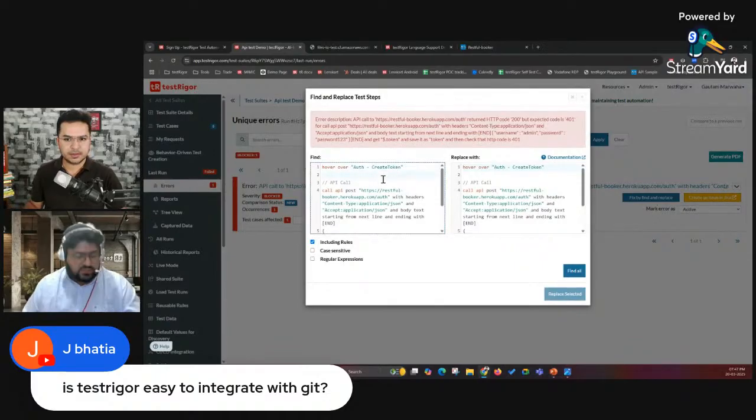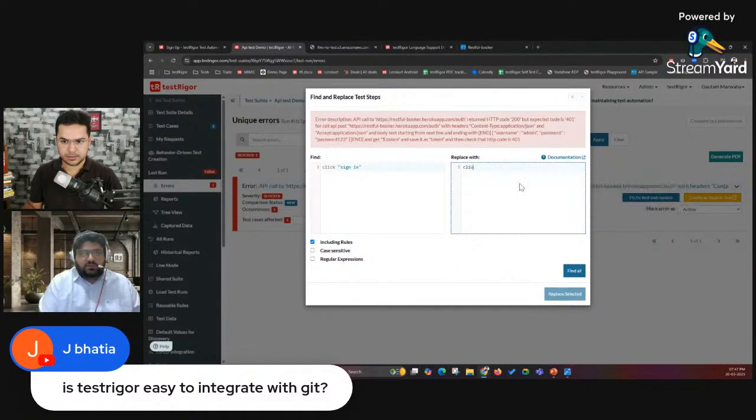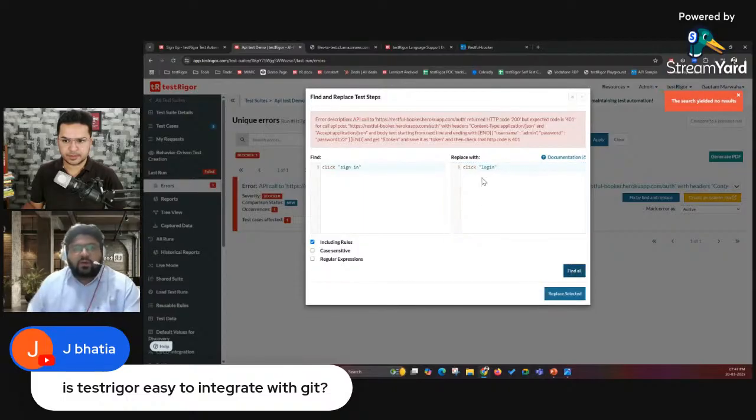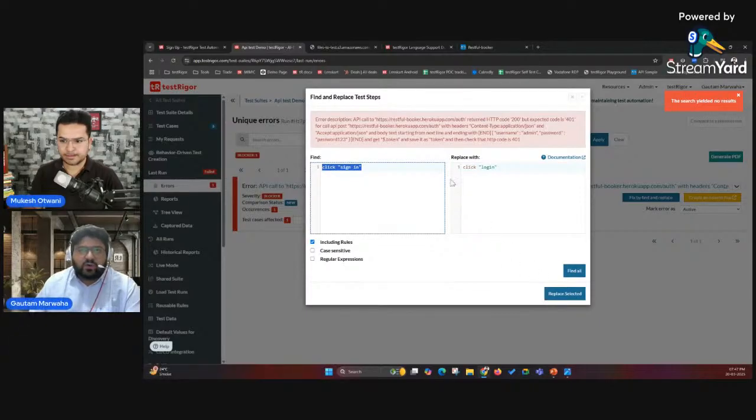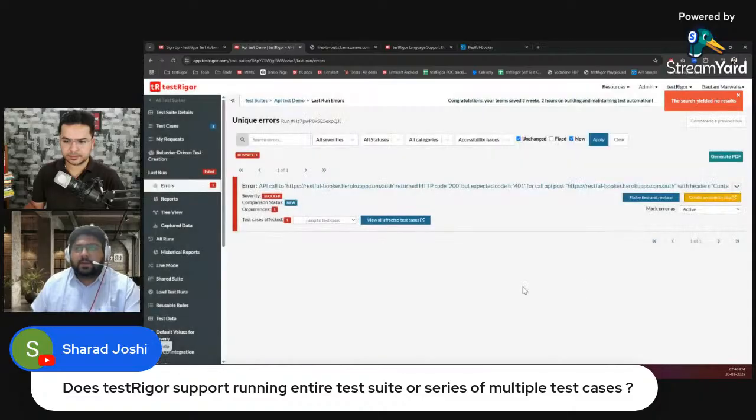You can replace the existing command like this. So it was click sign in, now it is click login, right? And you can click on find all. This should give you all the test cases where you are using this particular command. Clicking on replace selected would automatically update all of the test cases which are getting affected because of that error. Using this, you don't have to maintain each and every test case one by one.